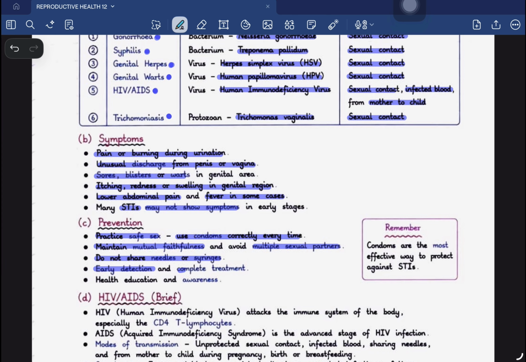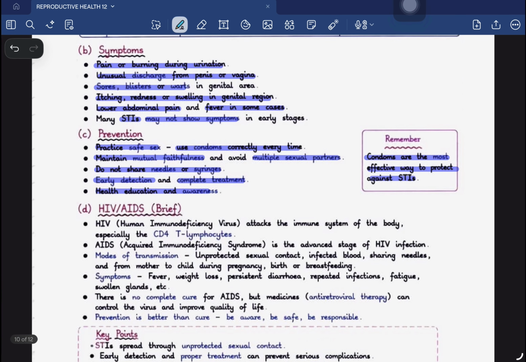Early detection and complete treatment is a very useful way to prevent sexually transmitted infections, to detect them early and treat them completely. Health education and awareness, whatever we have studied till now, are very important in order to prevent sexually transmitted infections. Condoms, which fall under the barrier method, are the most effective way to protect against STIs. We have discussed this before also. Now also we are saying that the barrier method is one of the most effective ways to protect against any kind of sexually transmitted infection.